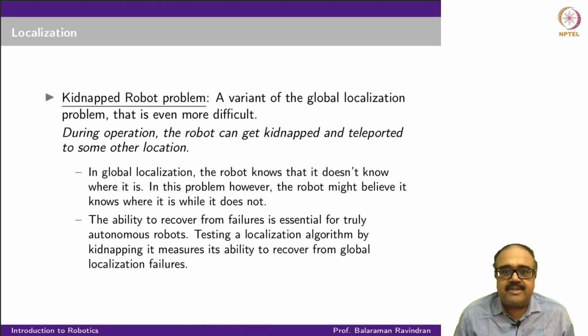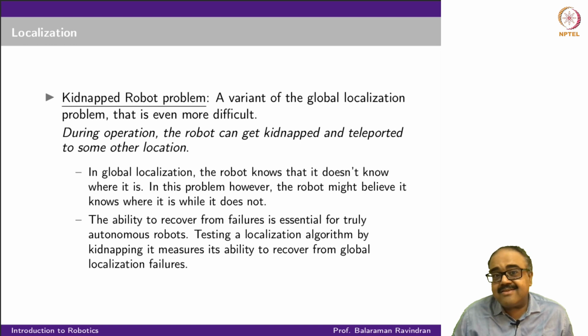Basically, you turn off the sensors of the robot, pick it up, and place it somewhere else. Now the robot is thinking, with very high probability, that it is where it localized itself, because it was kidnapped and teleported to some other location. It doesn't know that the transition has happened. It is truly in a different part of the state space, but it continues to believe that it is where it was originally localizing itself.